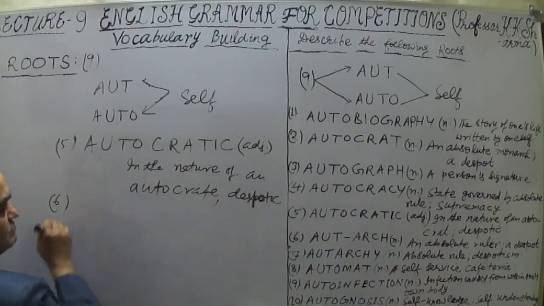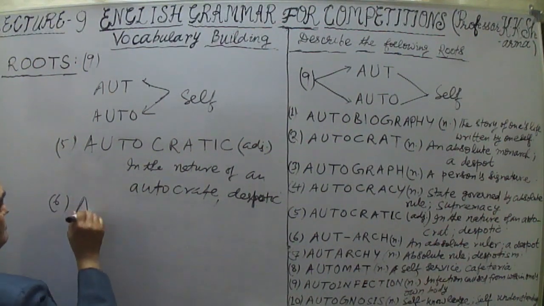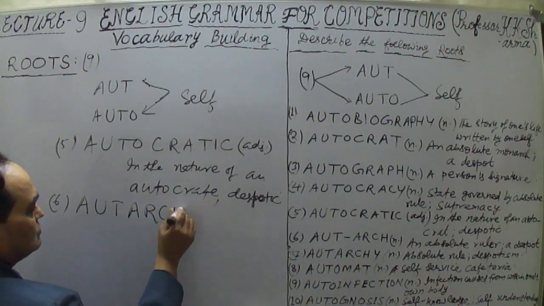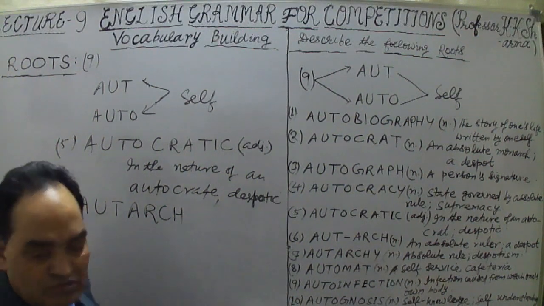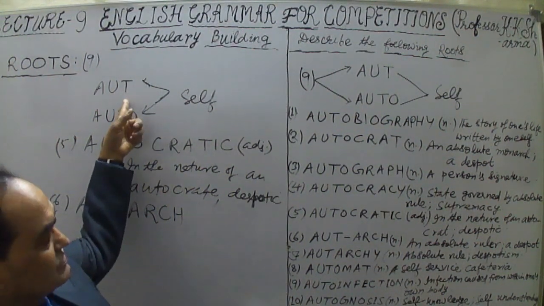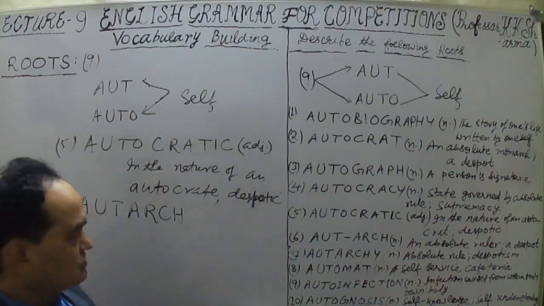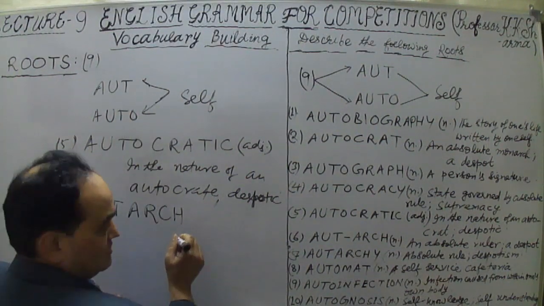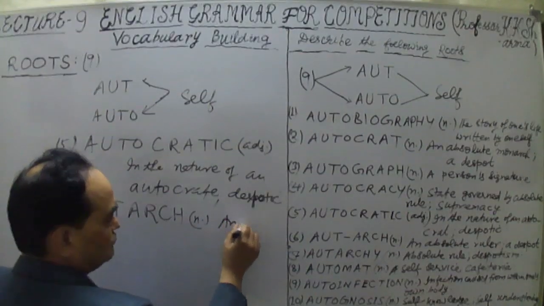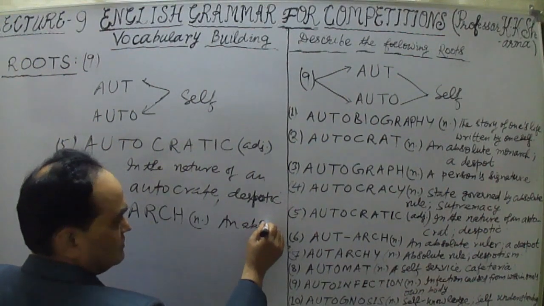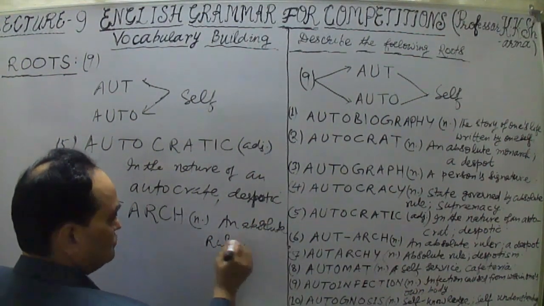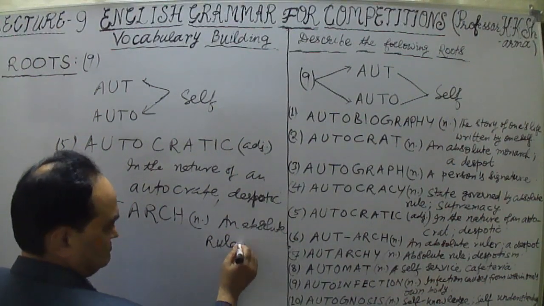Now the sixth word, let me talk about autark. This word is autark. When one is paying more attention towards self, this aut word we have taken here. Autark means again an absolute ruler. An autark person is an absolute ruler.